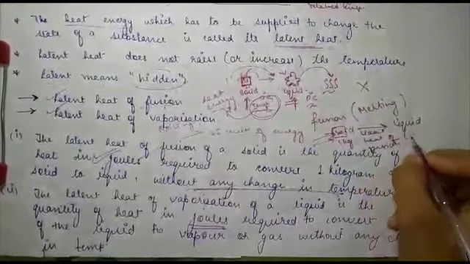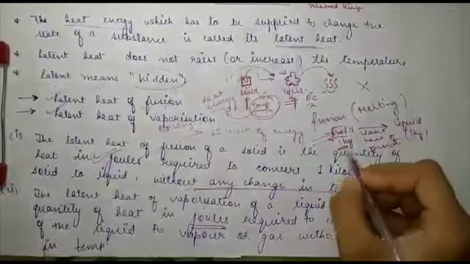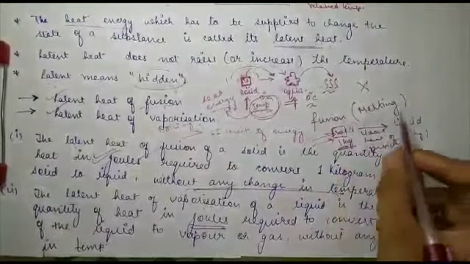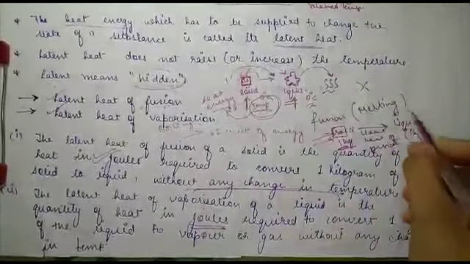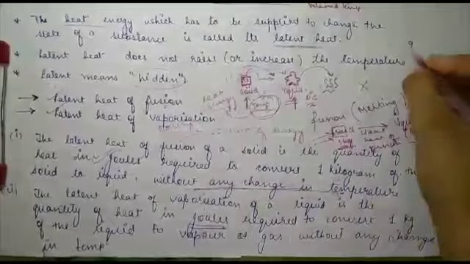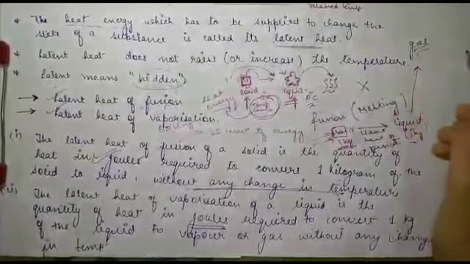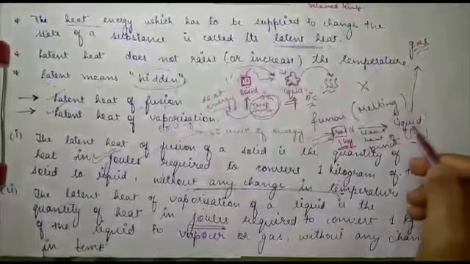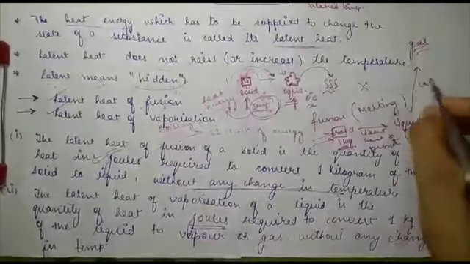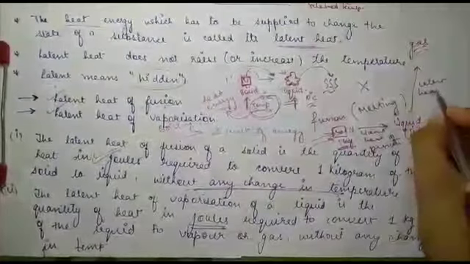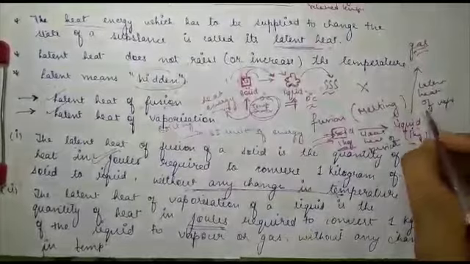Now you converted this 1 kg solid to liquid, so of course when it becomes liquid, it will again be 1 kg only. Now you are going to convert this 1 kg of liquid to gas. This time, the amount of energy you apply will be called the latent heat of vaporization, or boiling.